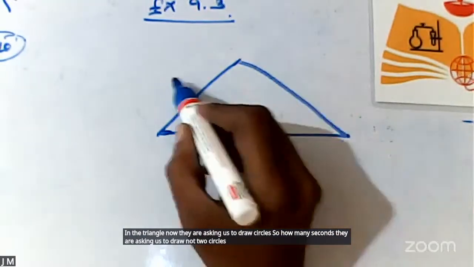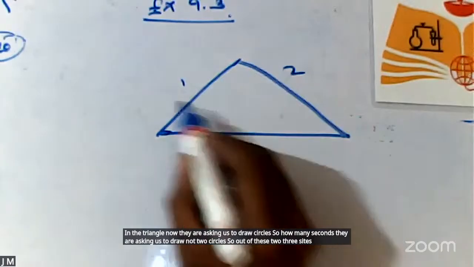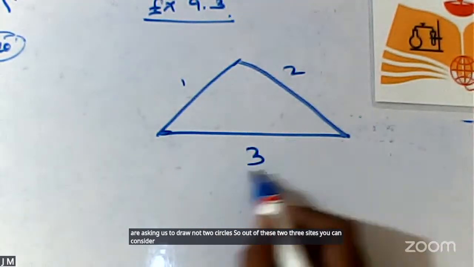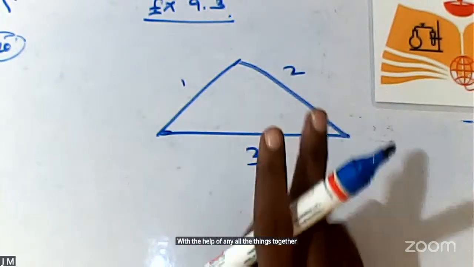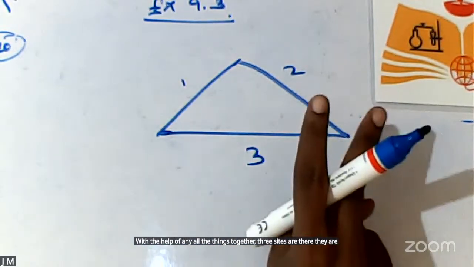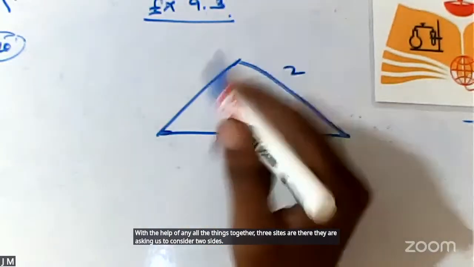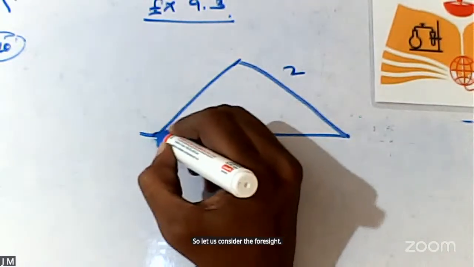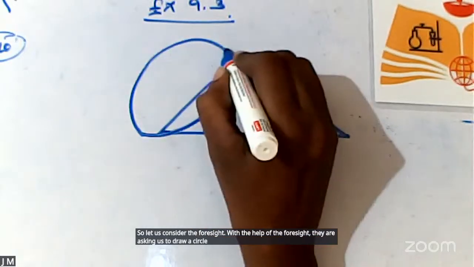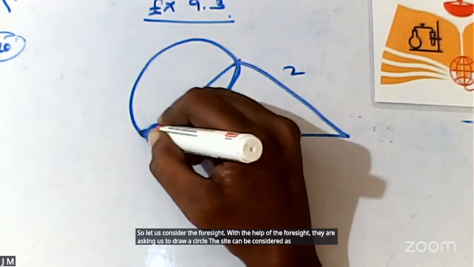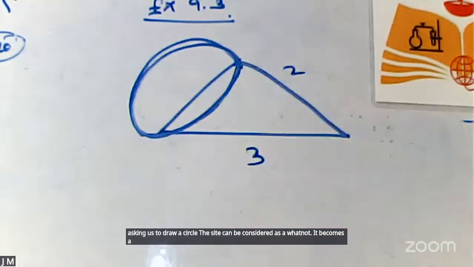So, out of these three sides, you can consider any two sides. Three sides are there. They are asking us to consider two sides. So let us consider the first side. With the help of the first side, they are asking us to draw a circle. The side now becomes the diameter of the first circle.